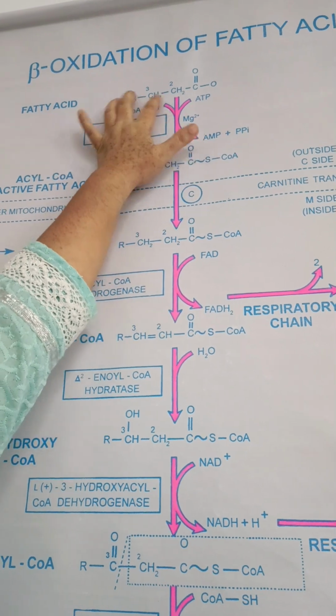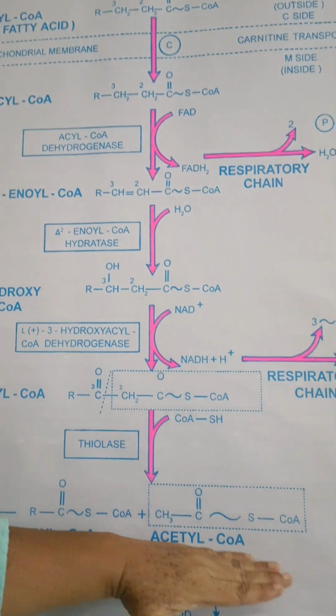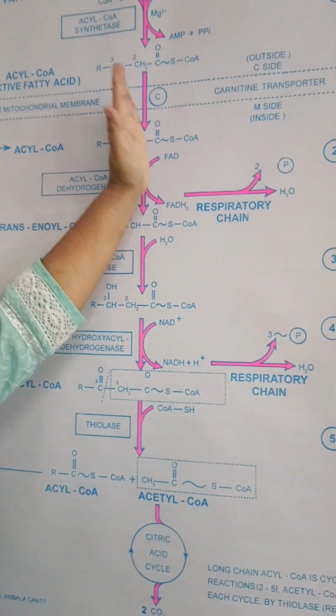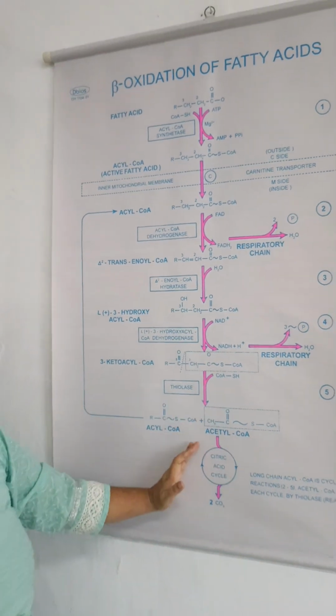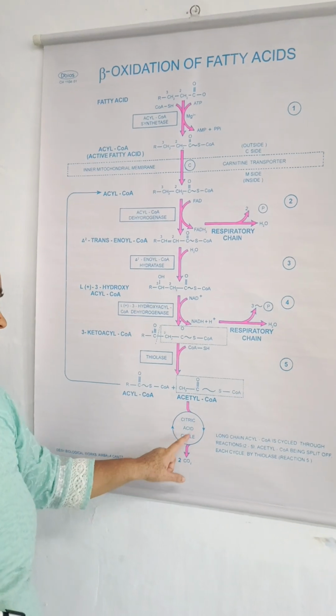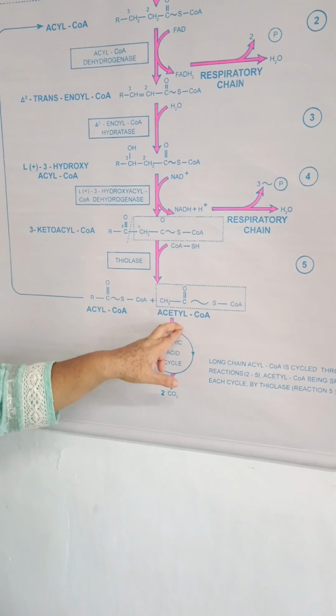So the long chain fatty acids are metabolized into the simpler acetyl coenzyme A through these 5 steps of beta oxidation, which will finally enter the TCA cycle to give you carbon dioxide.